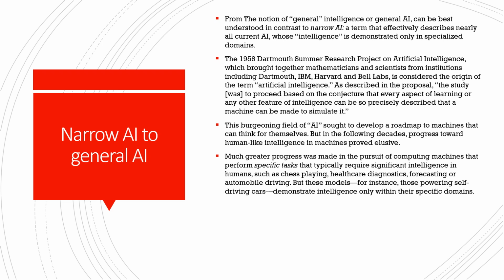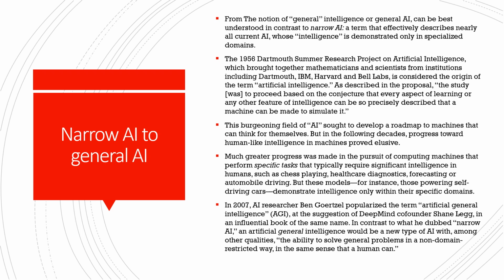So basically, the roadmap of AI was to develop machines that can think for themselves. But in the further checks, human-like intelligence was considered elusive and difficult, right? And the biggest progress was made in the pursuit of computing machines that can perform a specific task.